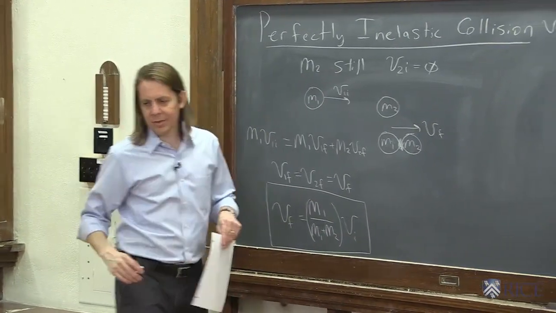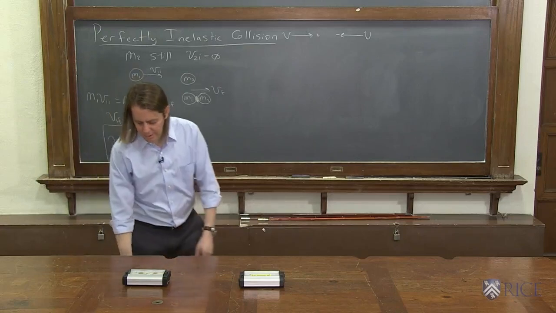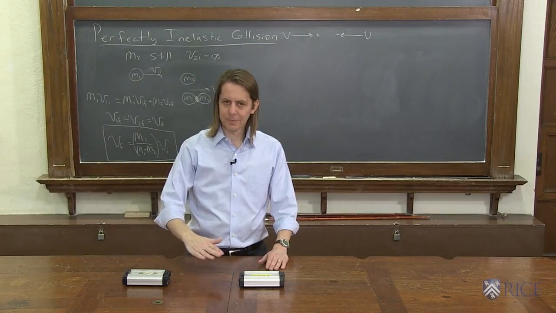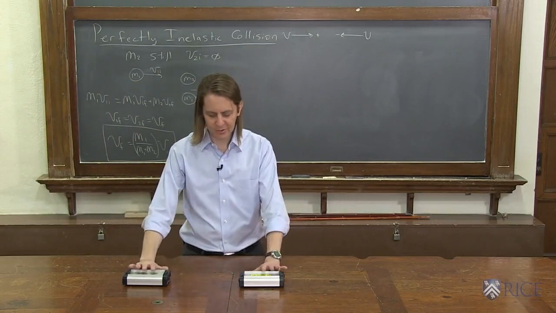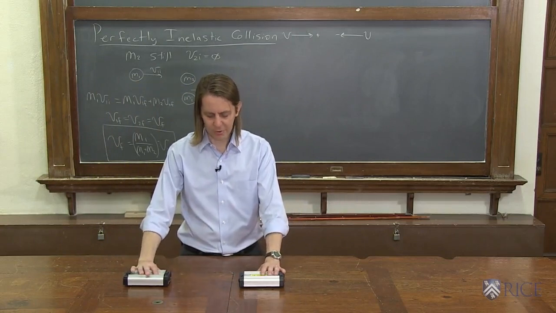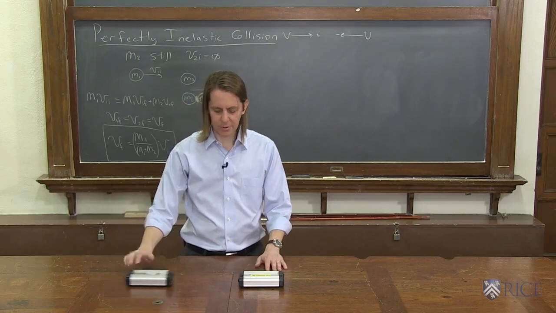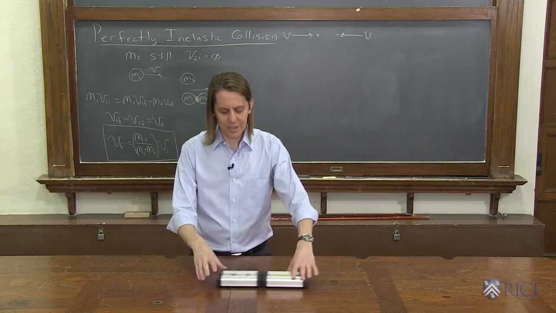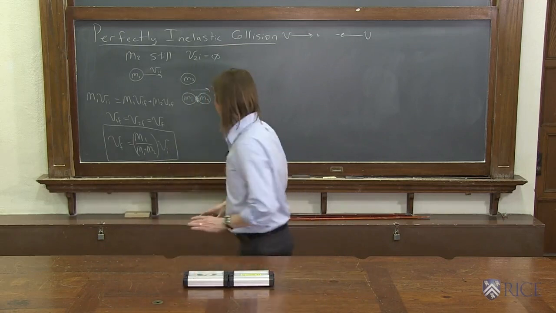So let's look at that and see if this is how it behaves. We're going to call this m1, it's the one that's going to be moving, and this is m2, it's going to be still, and I've just got to be able to crash them where they actually stick. So here we go. And let's see, how did that look? It looked to me like it slowed down. And it should slow down.